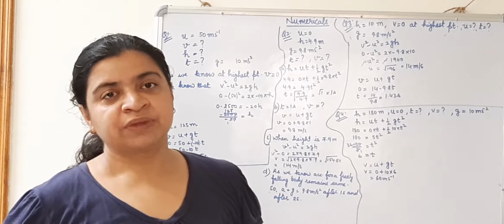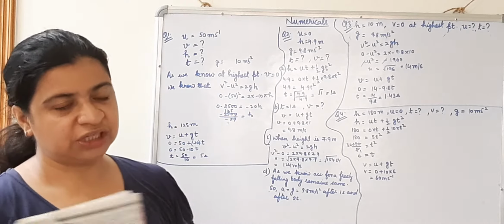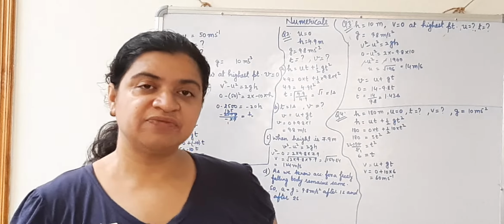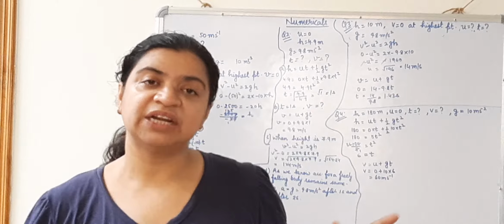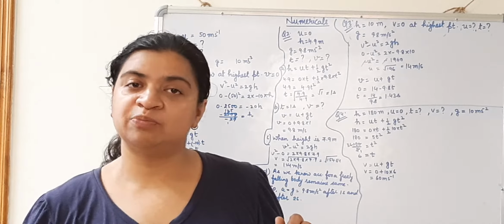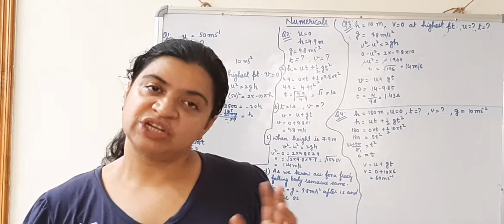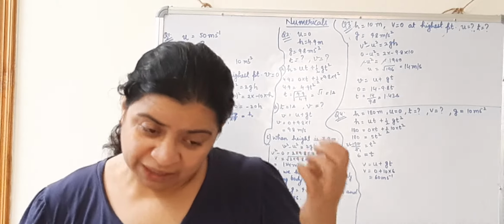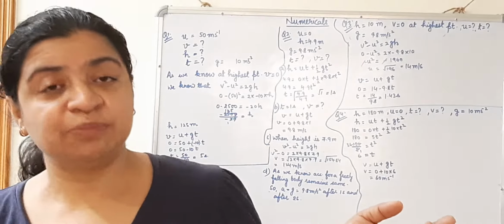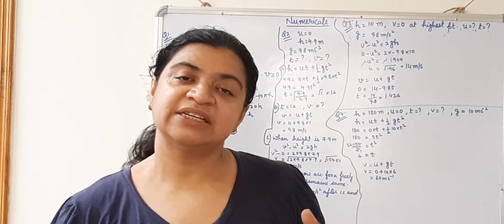In this case, g will be taken as 10 meter per second square. It is given already in the question. Children, one thing, make sure that in all these questions, when there is a vertical movement, the value of g, that is small g, acceleration due to gravity, will be 9.8 meter per second square. If you are given, then only you will use 10. It's easy to take the round off figure, that is 10, but sometimes we need 9.8 also. So if it is given in the question to take 10, you can take 10, otherwise you take 9.8 meter per second square.